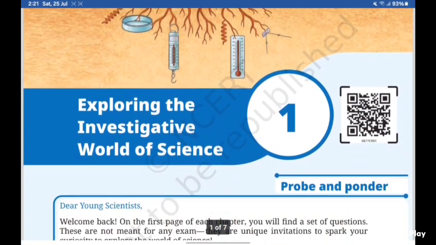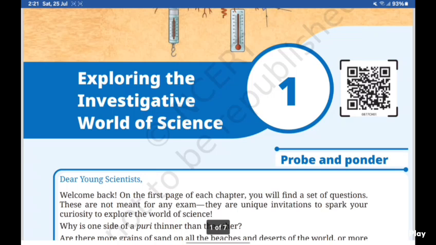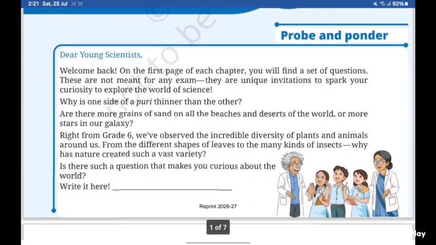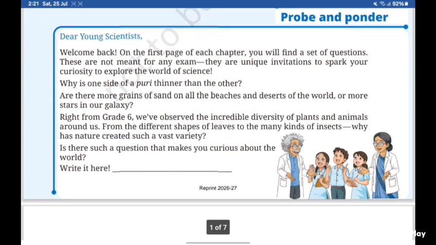Today we will read the chapter Exploring the Investigative World of Science. That is chapter 1 in class 8 Science, new NCERT. So now we will start with the first page. Probe and Ponder means think and explore also.